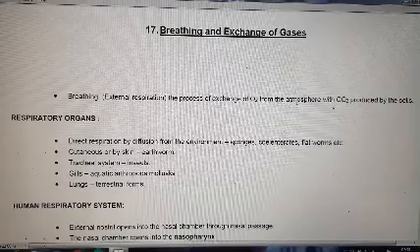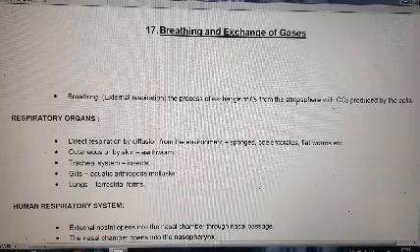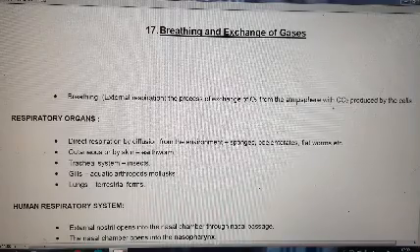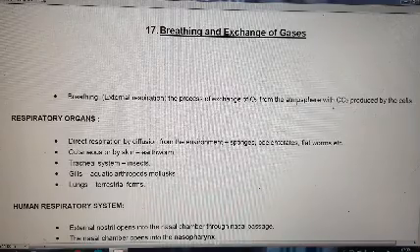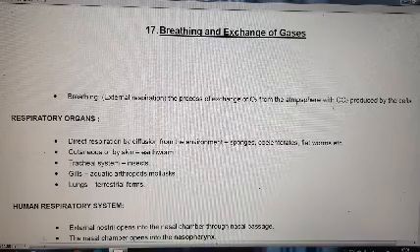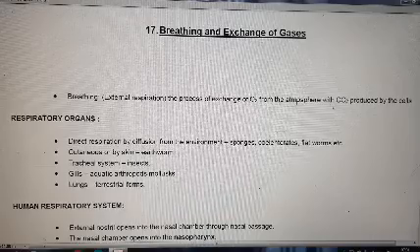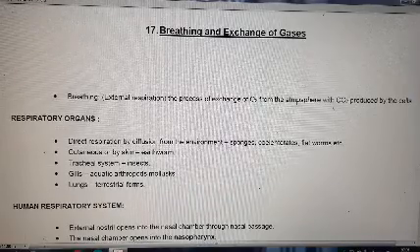Hello students, let's begin with the new chapter, which is breathing and exchange of gases. In this chapter we will discuss the process of breathing and further exchange of gases in this process. Breathing is the process of exchange of O2 from the atmosphere with CO2 produced by the cells.